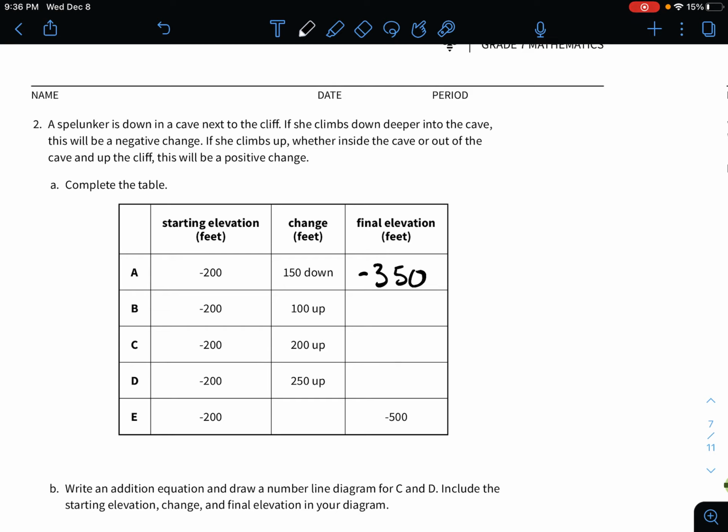Next one, she's once again at negative 200, but this time she goes up 100. So she's going to be at negative 100. Once again here we've got a negative 200 and a positive 200. Those are opposites. Anytime you are adding opposites, you're going to end up with 0. And then negative 200, you go up 250. So this one's going to be positive 50.